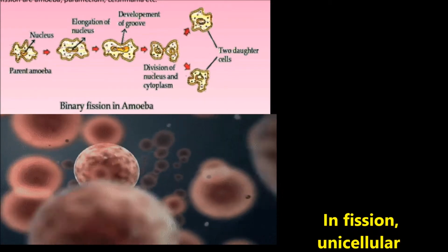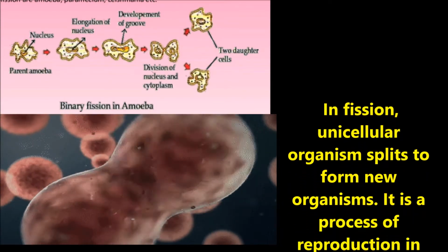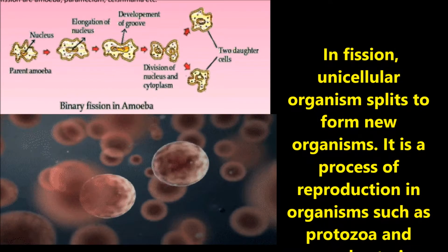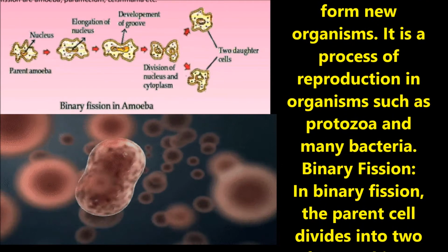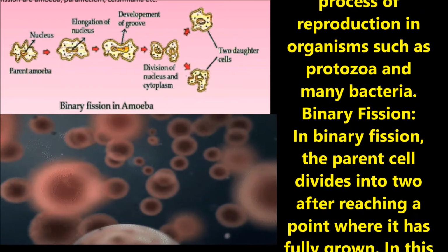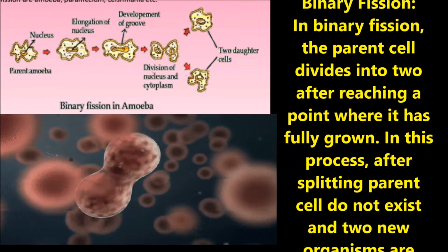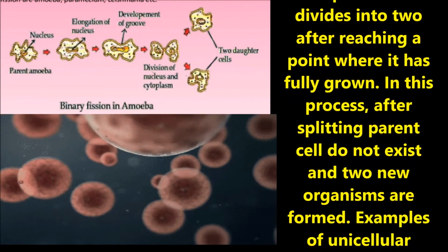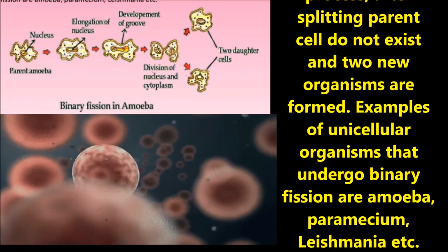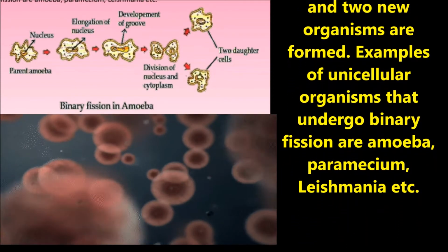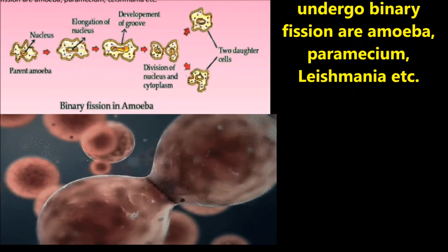In fission, a unicellular organism splits to form new organisms. It is a process of reproduction in organisms such as protozoa and many bacteria. Let us discuss binary fission. In binary fission, the parent cell divides into two after reaching a point where it has fully grown. In this process, after splitting, the parent cell does not exist and two new organisms are formed. Examples of unicellular organisms that undergo binary fission are amoeba, paramecia, leishmania, etc.